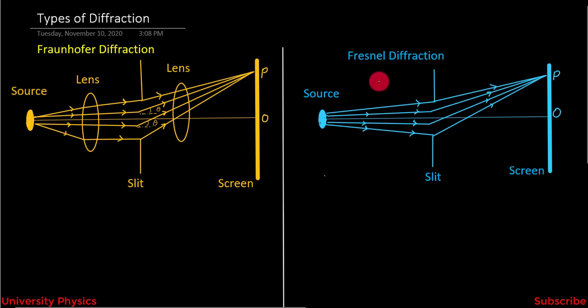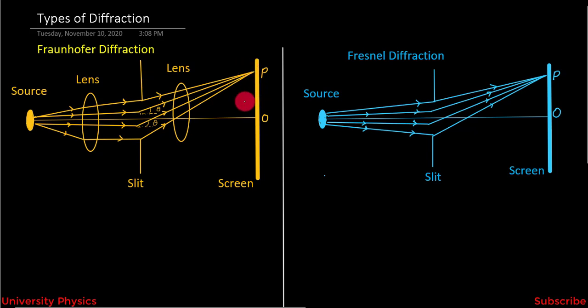But in the case of Fresnel diffraction, the distance between the slit and source is finite, so the incident wavefront will be spherical and the angle made at this position will not be the same for all wavefronts, or we can say for all incoming rays. So this type of diffraction is difficult for us to study, and the other type is very easy to analyze. That's why we use infinite distance between the source of light, lens and screen.